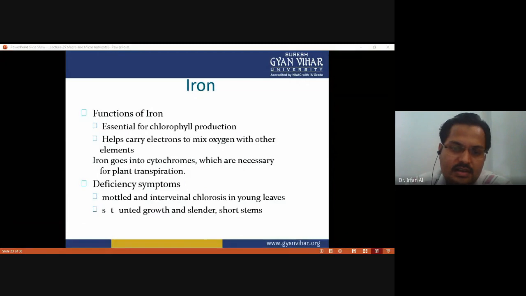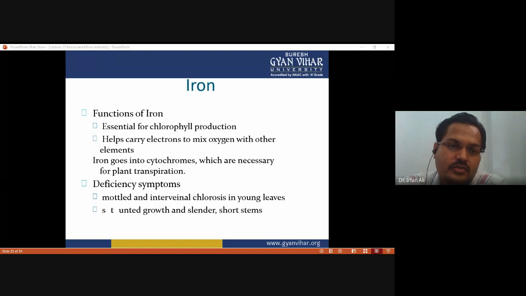And the next nutrient is iron. What are the functions of iron? Iron is essential for chlorophyll production. For the normal production of chlorophyll, iron is required in adequate quantity, and it helps carry electrons to mix oxygen with other elements. Iron goes into cytochromes, which are necessary for plant transpiration. That's why it is a very essential component for the plant, because it helps in plant transpiration indirectly.